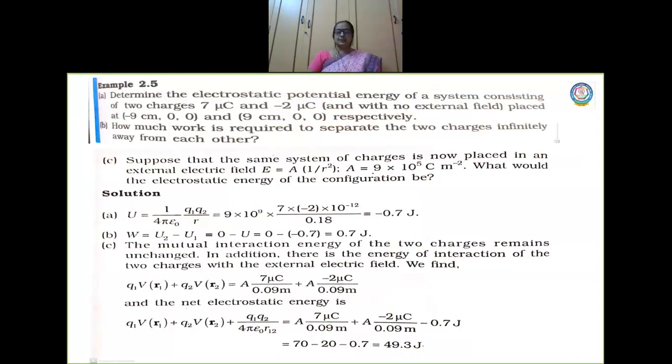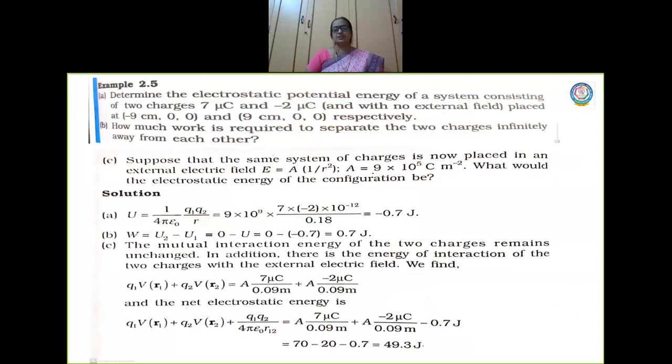And suppose the same system of charges is now placed in an external electric field, E is equal to A into 1 by r square, where A takes the value of 9 into 10 power 5 coulomb per meter square. What would be the electrostatic energy of the configuration? Try to understand the questions. 3 questions are there. First, we'll move on to what is the electrostatic potential energy of a system.